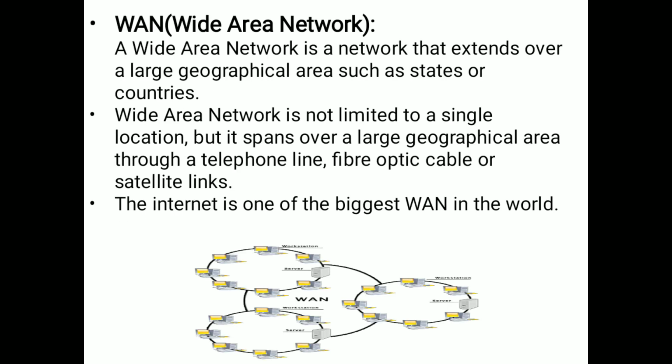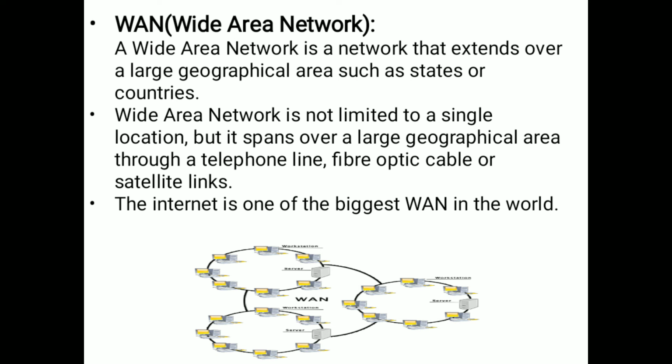And WAN is nothing but wide area network. Wide area network means all over India or all over the country will be connected to each other. Geographical area means states or countries; by using WAN we will connect.